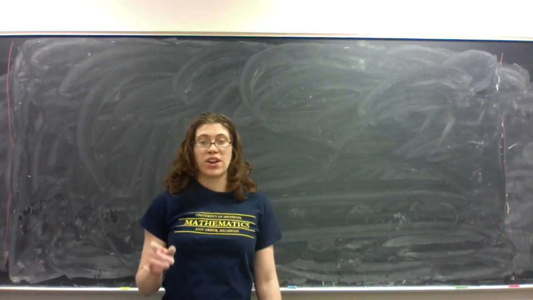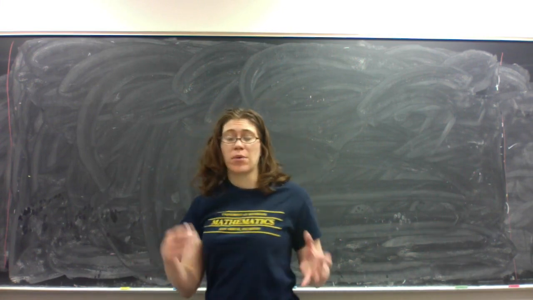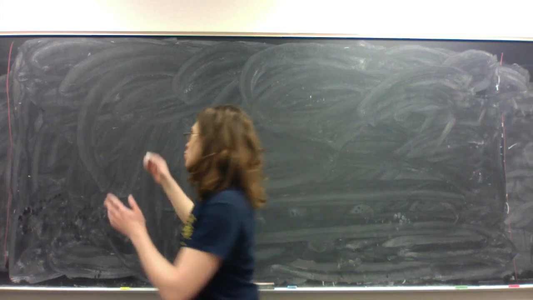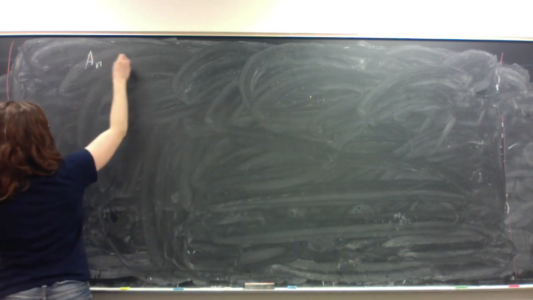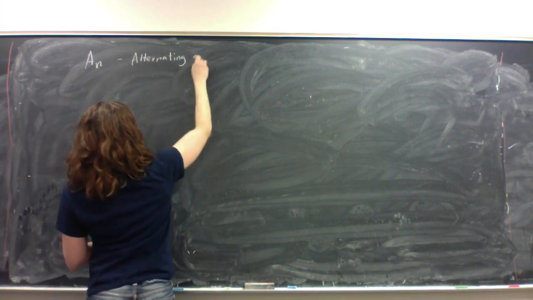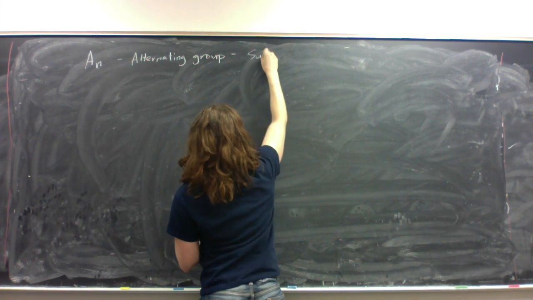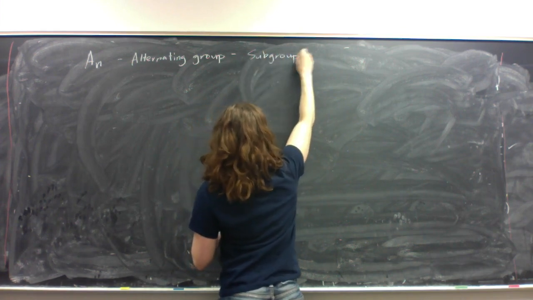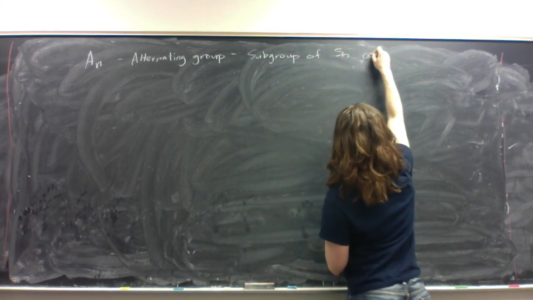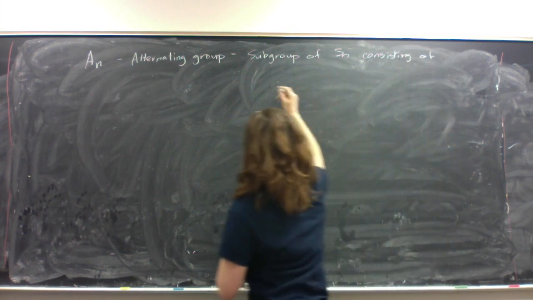Before mini-lecturing on cosets, I wanted to give a brief mini-lecture on alternating groups, which was probably the trickiest bit from the adventure sheet on permutation groups. So the alternating group, A_n, consists of the subgroup of S_n consisting of even permutations.